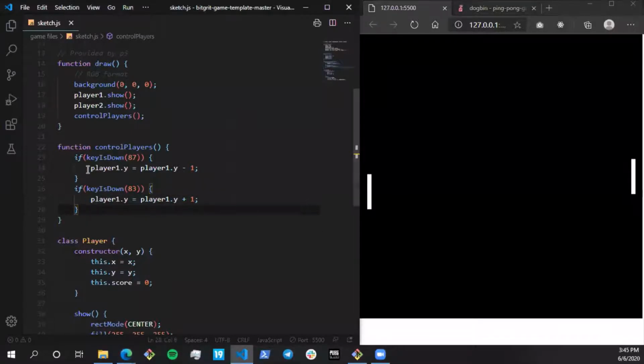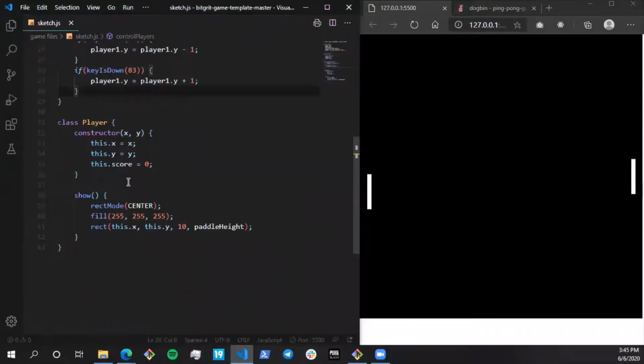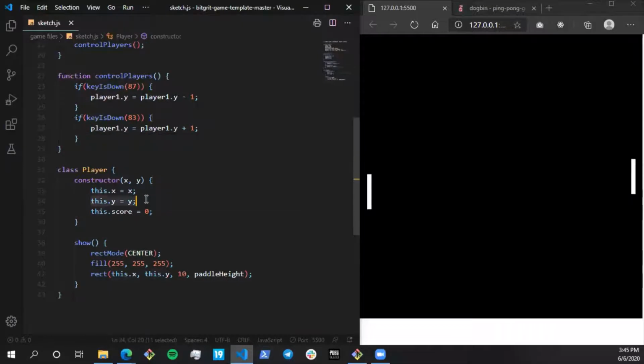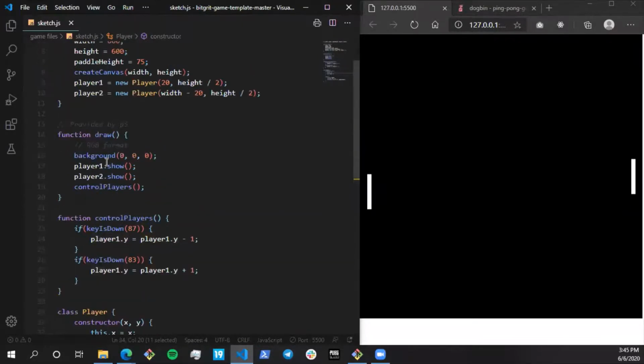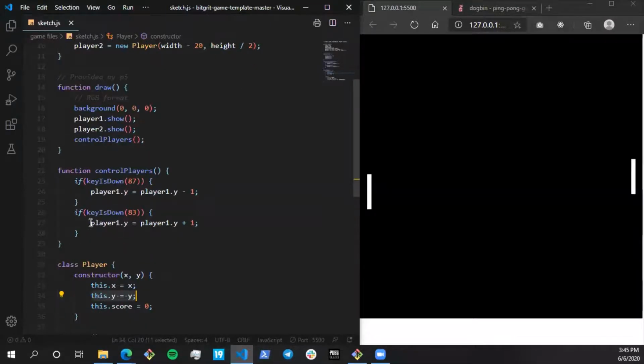So you can see over here, the Y of player one is being changed. So how do we do that? We do player one dot Y. All right. So we know that Y over here is a feature of the player. So how do we access that feature? It is the name of the object dot feature. All right. I'm just going to copy paste the same for player two.